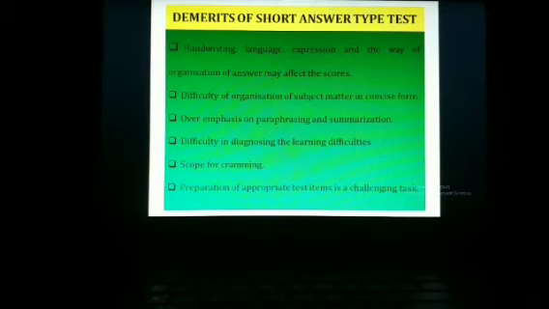Difficulty of organizing the subject matter in a concise form, because the teacher asks the question in such a way that the learners have to organize the subject matter concisely, precisely, briefly, in short form. It is also very difficult to frame the question. Overemphasis on paraphrasing and summarization, because short answer question requires summary form of writing or paragraph form of writing.